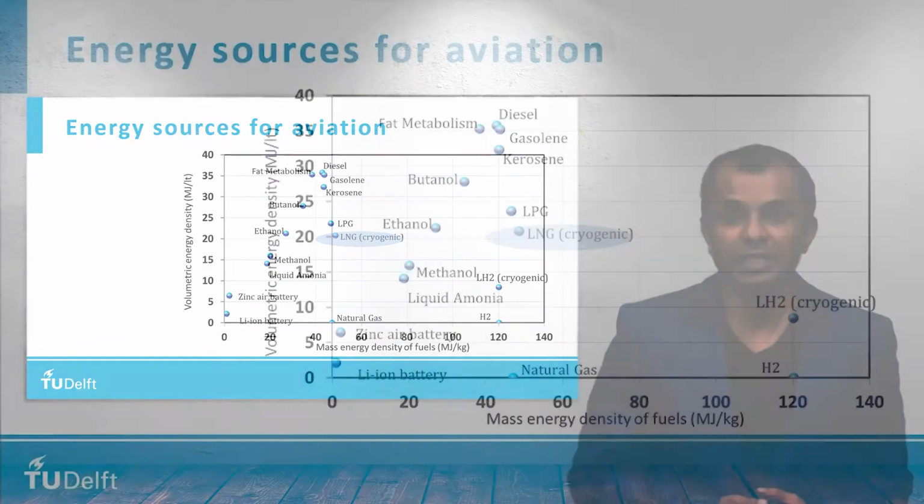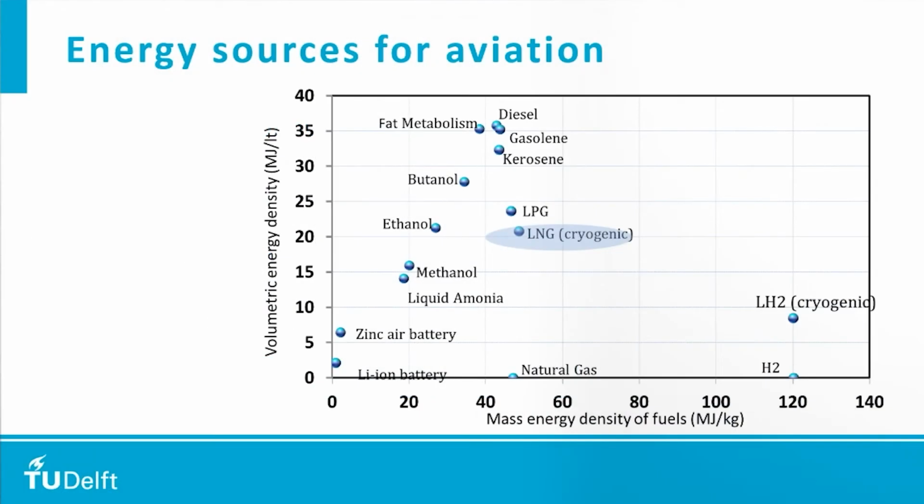Now, one way of classifying these energy sources was to look at energy density. We could look at mass energy density as well as volumetric energy density, because both mass as well as volume are very, very important for aircraft. We would like to have very high mass energy density and very high volumetric energy density.